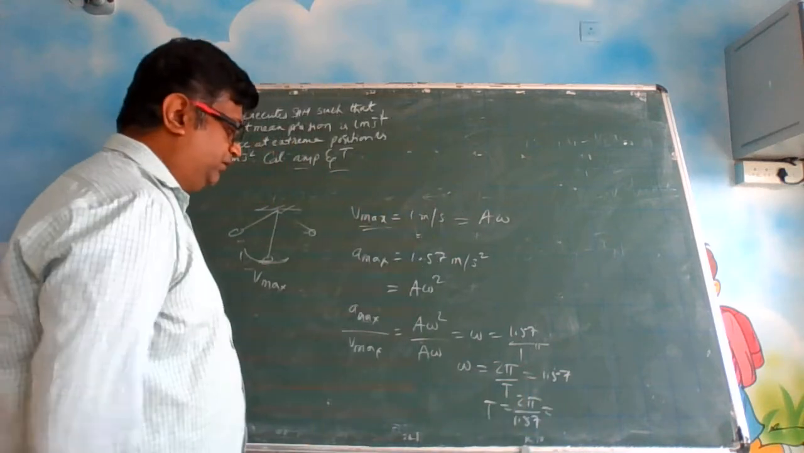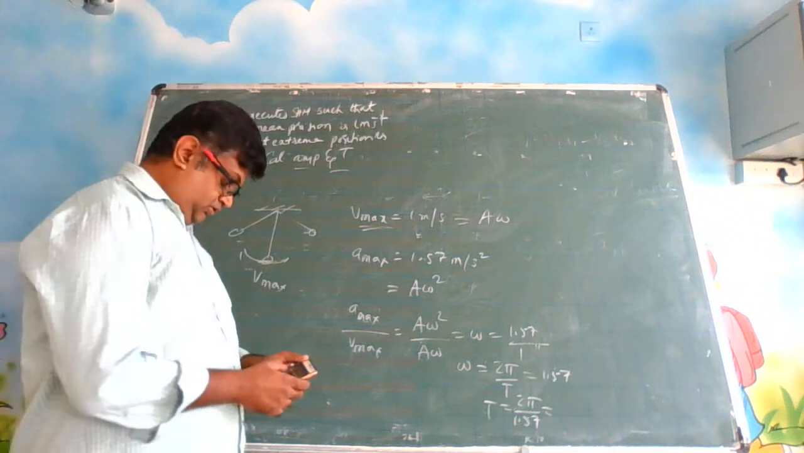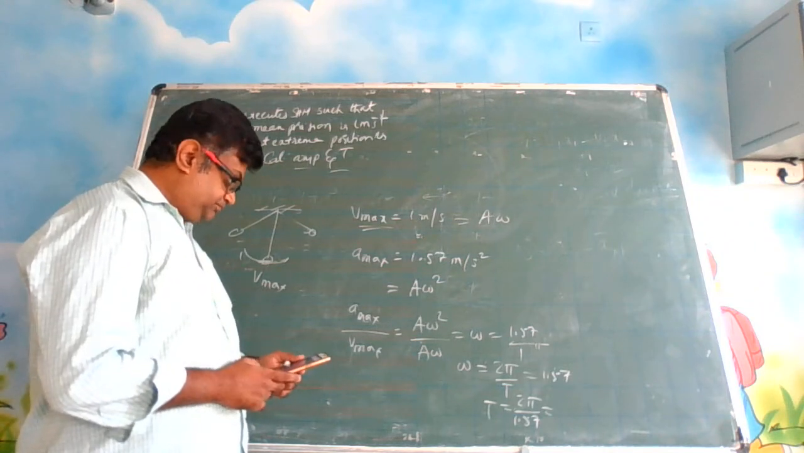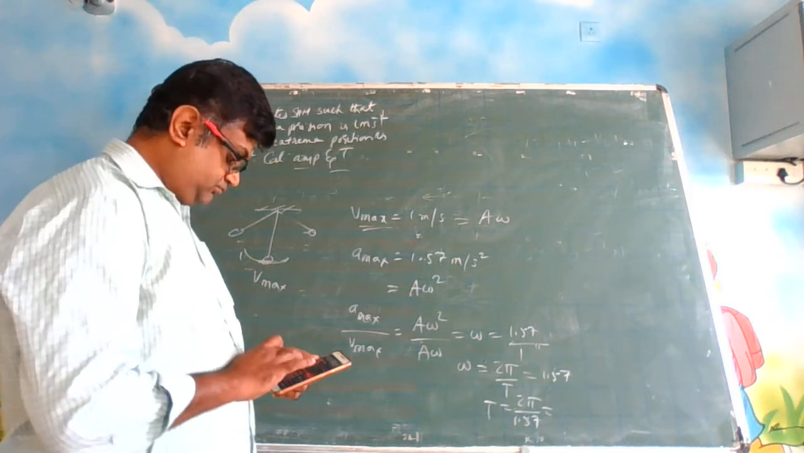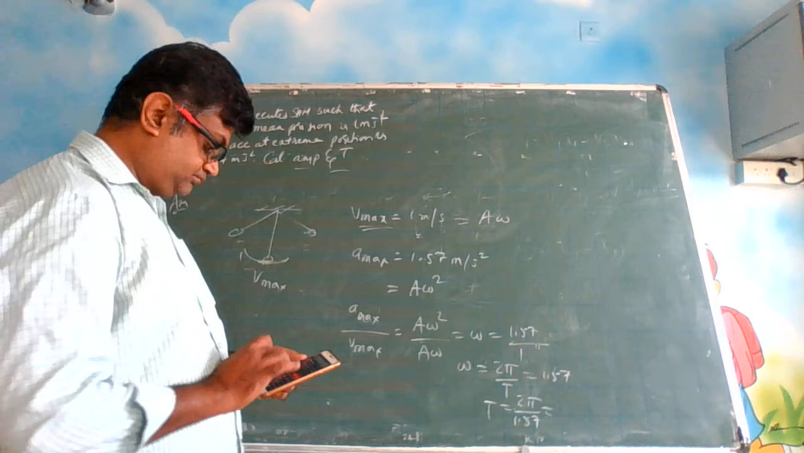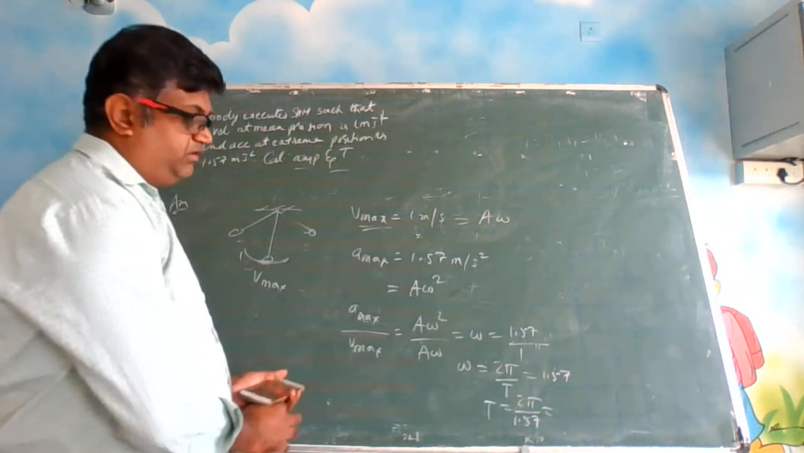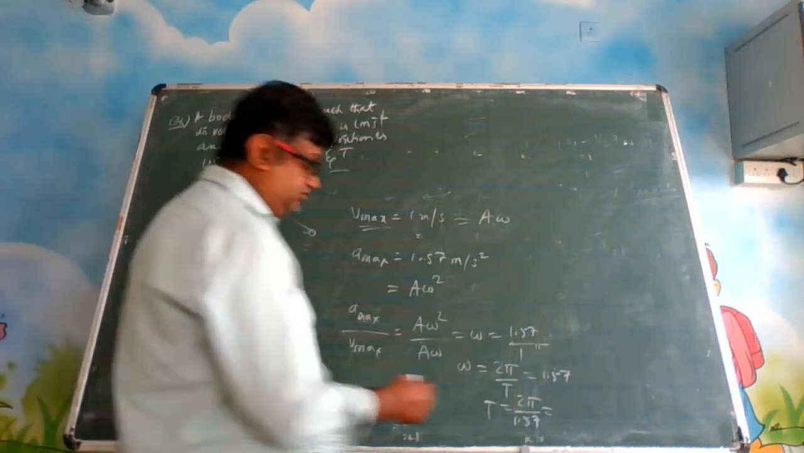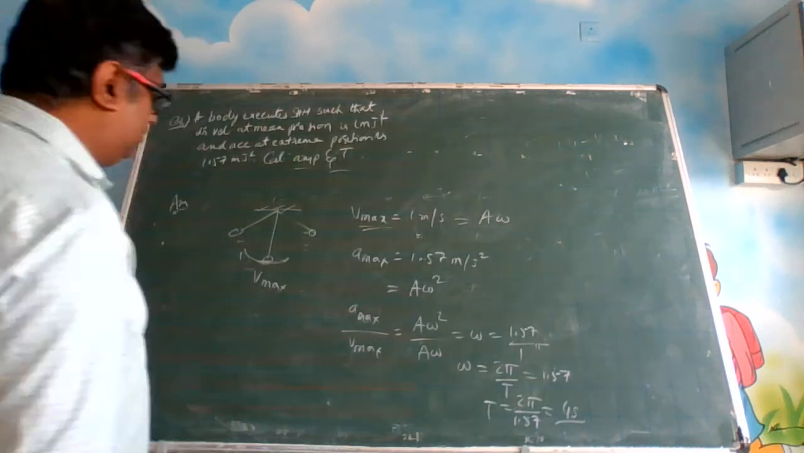So what is this value? This is 2 pi by 1.57. Now basically this is 3.14. 3.14 divided by 1.57 is what? It is 2 only, no? So this is 4 seconds. Okay, we have got the time period.